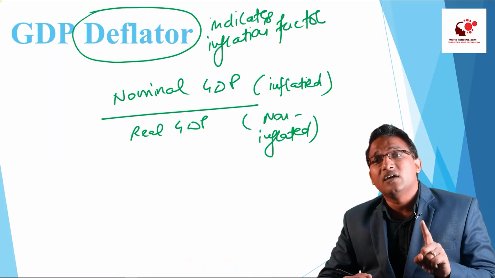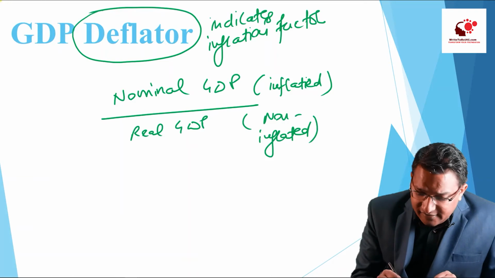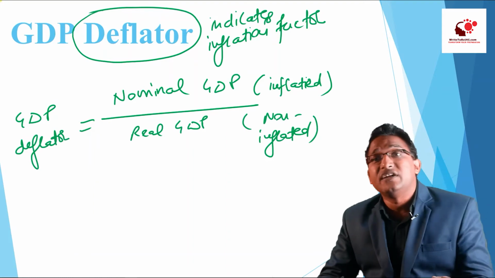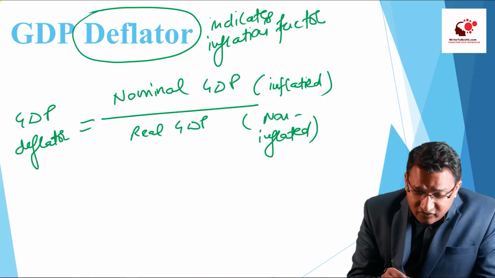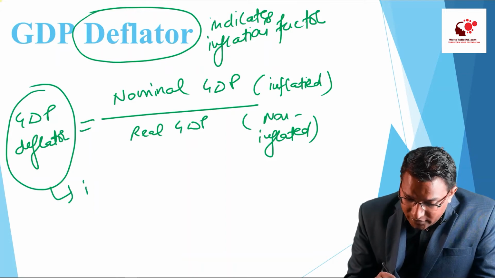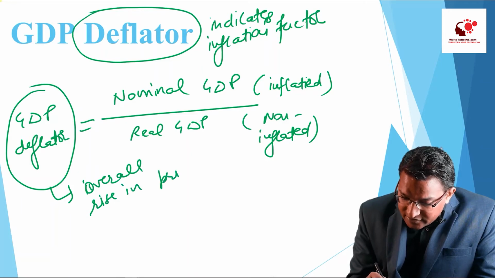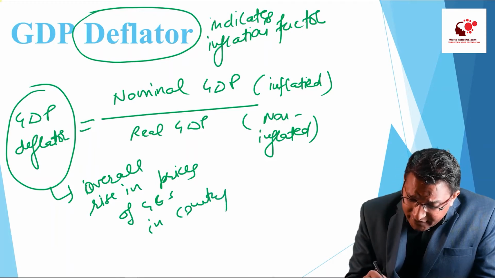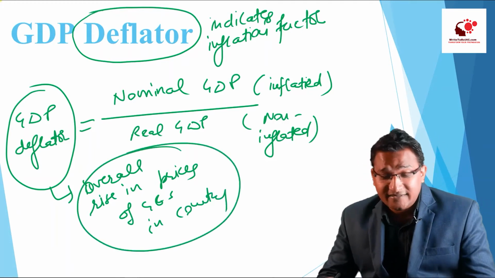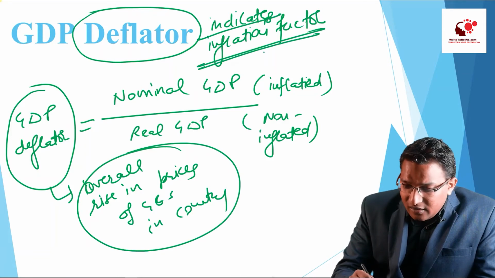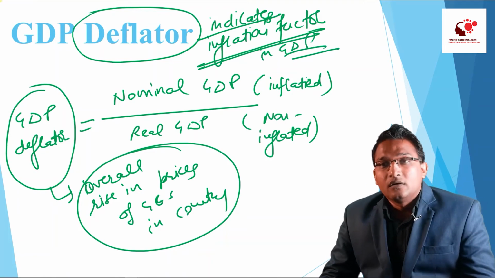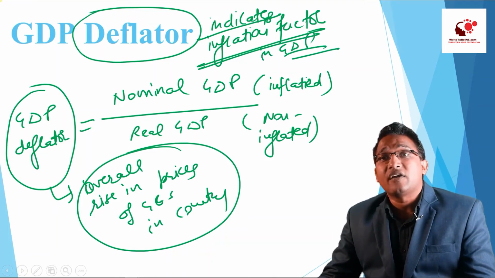This relationship between the nominal GDP and real GDP is indicated by the GDP deflator. When we divide the nominal GDP by the real GDP, we get the GDP deflator. The GDP deflator is showing the overall rise in the prices of goods and services in the country. So this is indicating the overall inflation. As I already said, it indicates the inflation factor in the GDP, right? GDP deflator is the overall rise in the prices of goods and services in the country over a period of time.